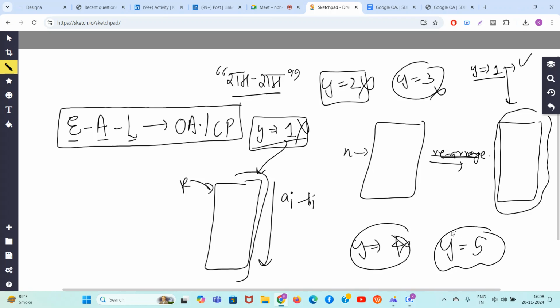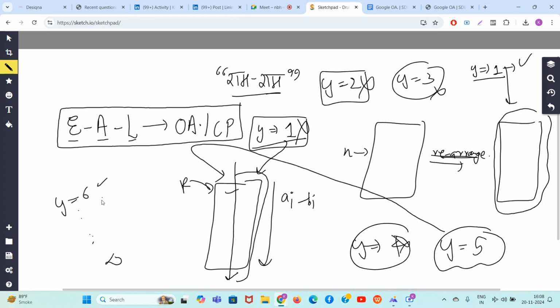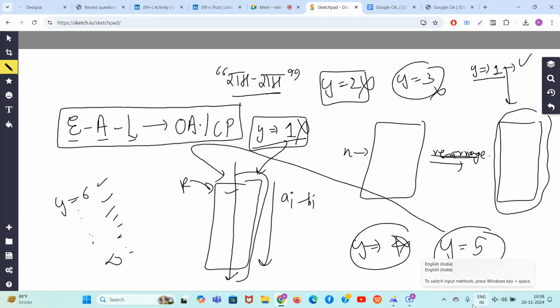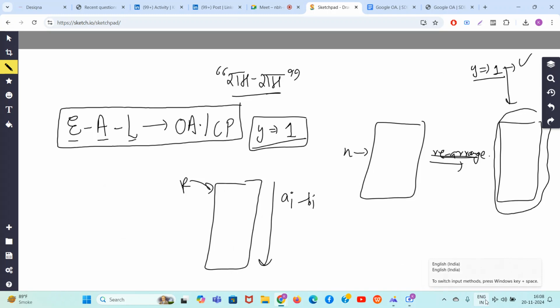Once I get a value which is passing, let's say y equal to 5 works. Y equal to 5 is able to pass through all the pairs. Then I don't need to check y equal to 6, 10 till infinity. All of them will by default pass. Y equal to 5 is the minimum correct value. So you can do a simple linear search here, right?